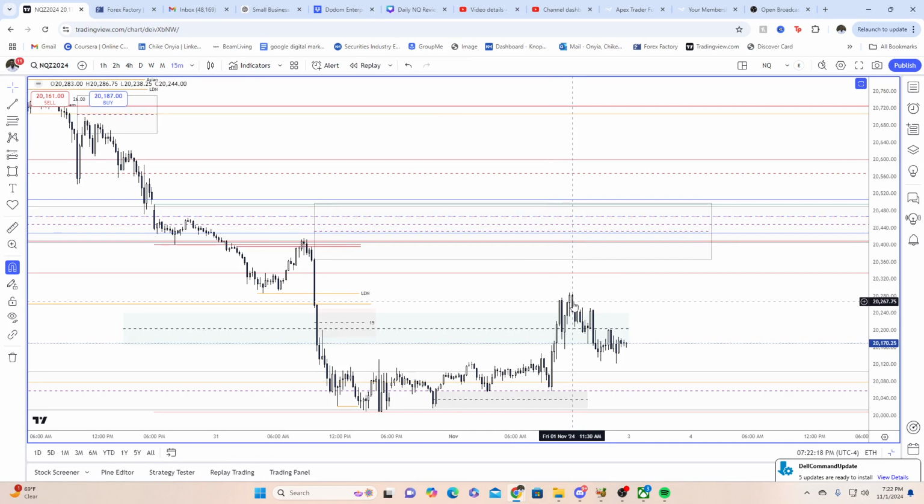then going into 11:30, we start to retrace some of the morning move. And going into lunch, we're coming lower as well. By the way, 11:30 is the lunch macro where you can start to see price coming back down and taking out some of the liquidity from the AM. And then lunch, we kind of consolidate for a little bit. We create a high coming in 1:15 here. 1:30, we expand lower, right? 1:30, you can see a lot of injections coming in because that's technically when the PM session really starts. And then we just consolidate at the bottom half of this TGI level for the rest of the afternoon.